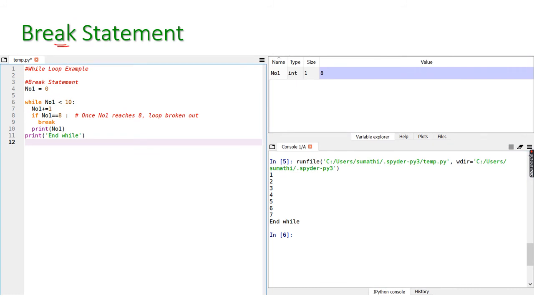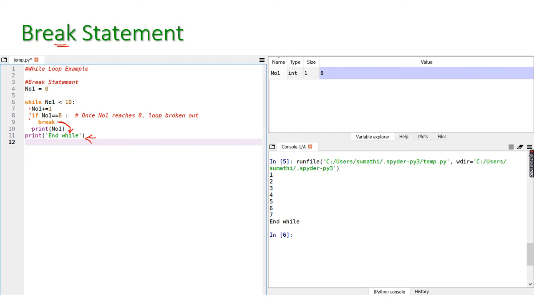So what's the purpose of the break statement? Once we reach the break, it will skip all the statements and it will come out of this while loop. So up to these while statements are there. So this is the end of the while, isn't it?